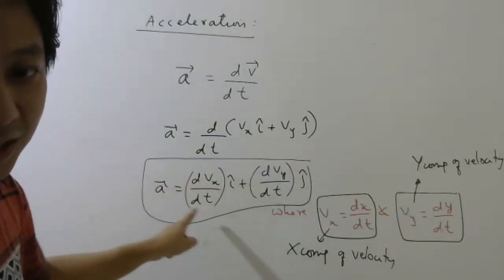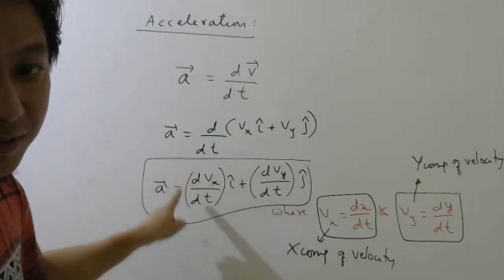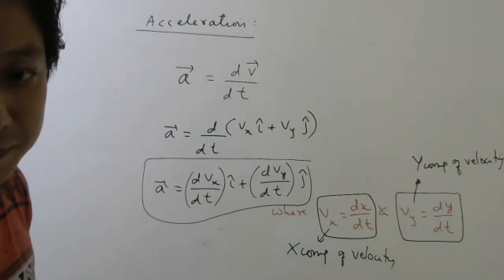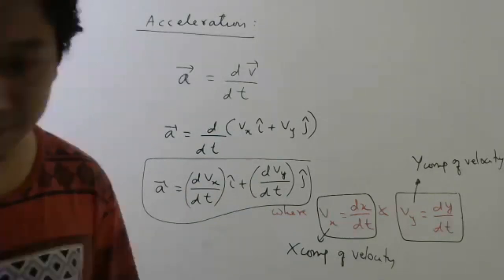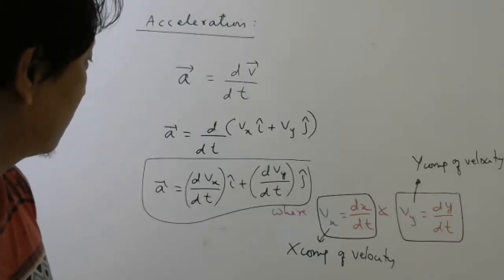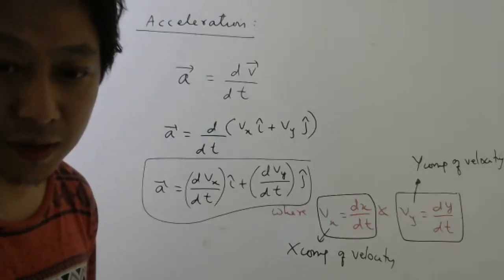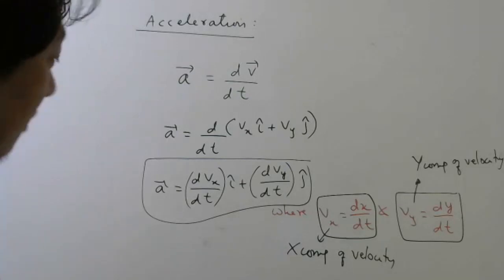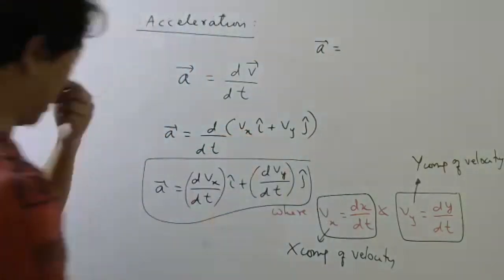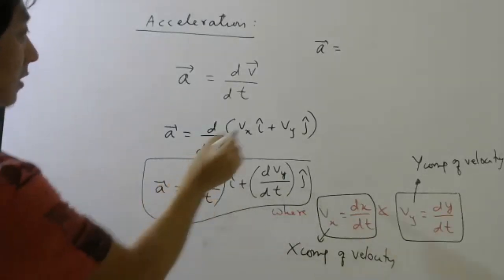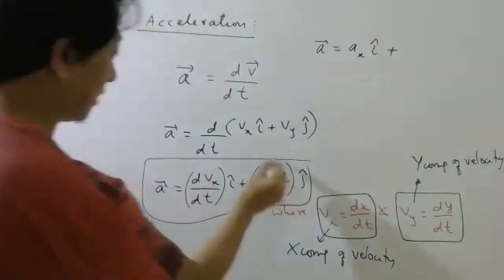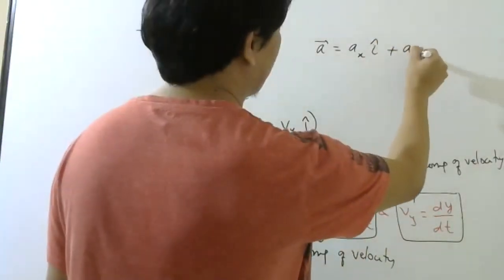Try not to make a mistake. What should I call this? This part. X component of acceleration. So super. So now you all have understood that this I can write ax i cap plus this I can write ay j cap.